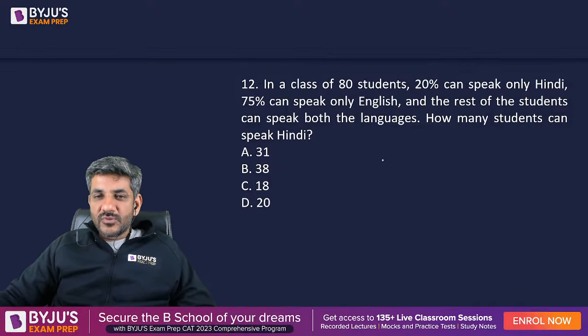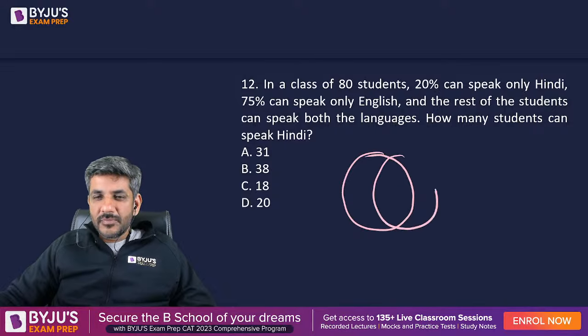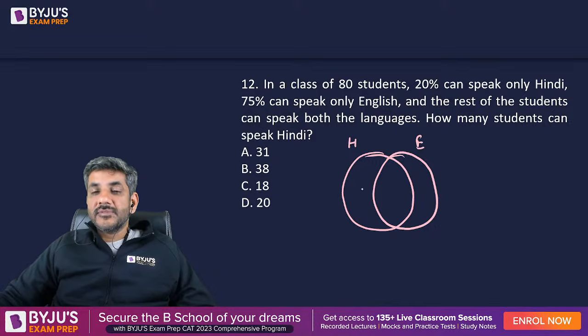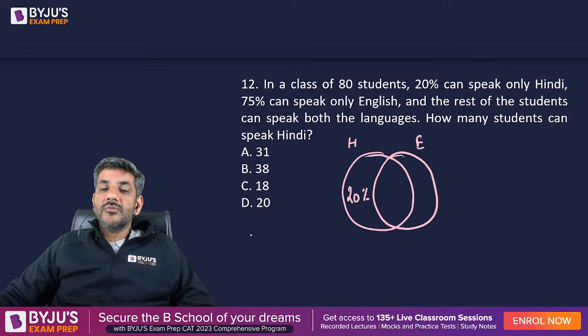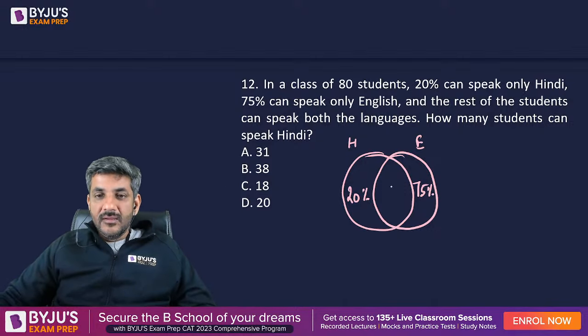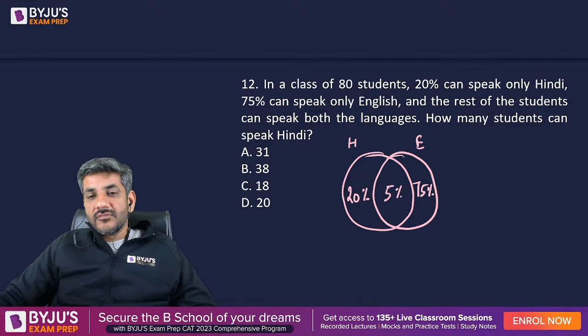In a class of 80 students, 20% can speak only Hindi and 75% can speak only English. Let us say this circle represents Hindi and this circle is representing English. 20% speak only Hindi, so 20% would come over here. 75% speak only English, so 75% would come over here. And the rest of the students, that is the remaining 5%, can speak both the languages. So the rest of the students, 5%, are here. How many students can speak Hindi? So the students speaking Hindi are all which are in this circle.